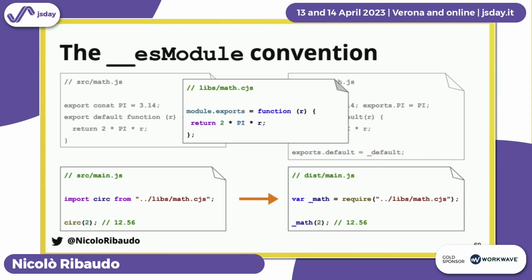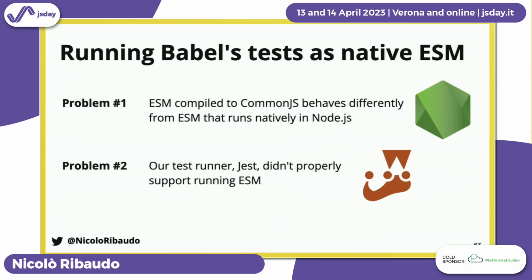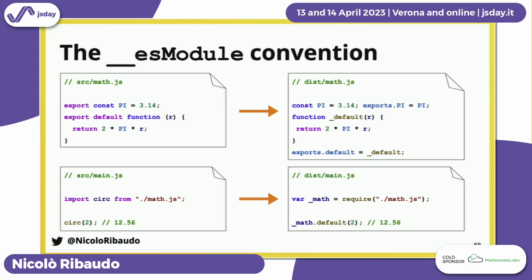However, what happens if our math library was not ESM compiled to CommonJS, but was manually written CommonJS? Usually, you would export a value, just assign it to module.exports. When you manually write CommonJS, you don't really write exports.default equals something. So the compiled version of our bottom file shouldn't access the default property of this _math object. You should just call it. It's already our function. And this is different from how it works when we're importing an ESM library compiled to CommonJS.